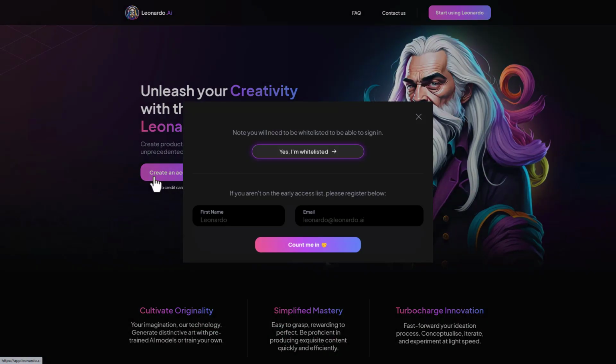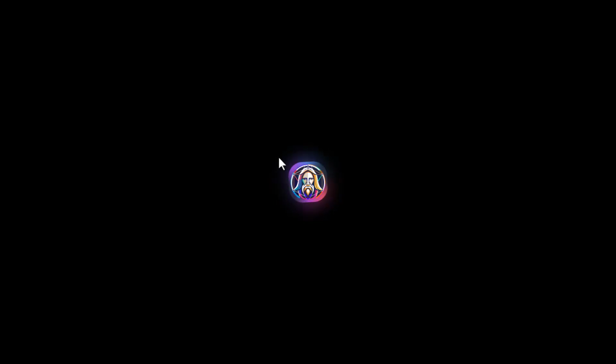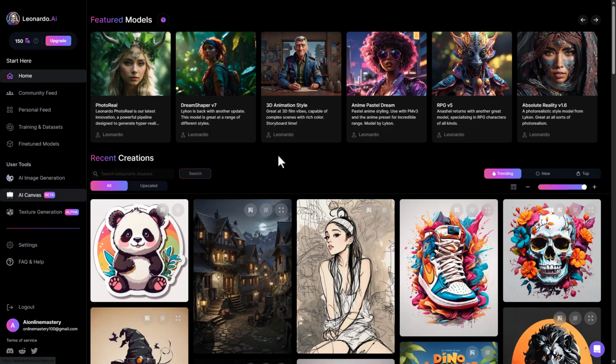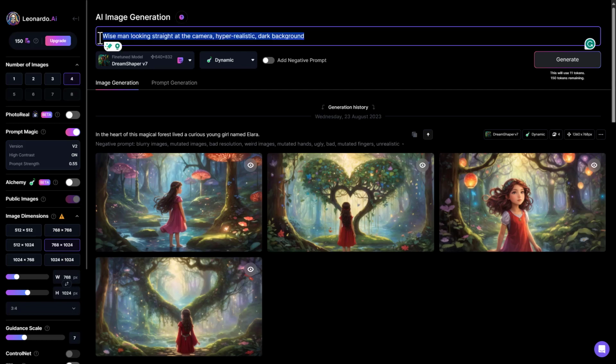Let's begin. Step 1. Crafting the inspirational visual with Leonardo.ai. Begin your journey at Leonardo and sign up using your email. Once inside, select AI Image Generation. Change the input dimension to 768 by 1024 for optimal portrait size. Set the number of images to generate as 4 to have multiple options.